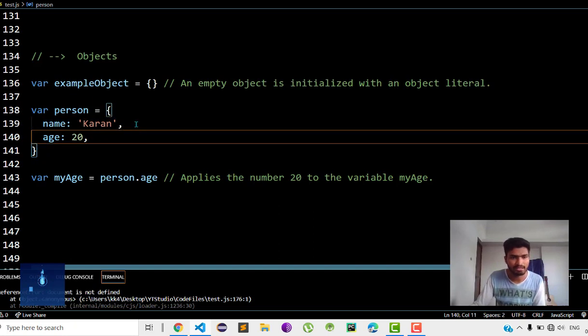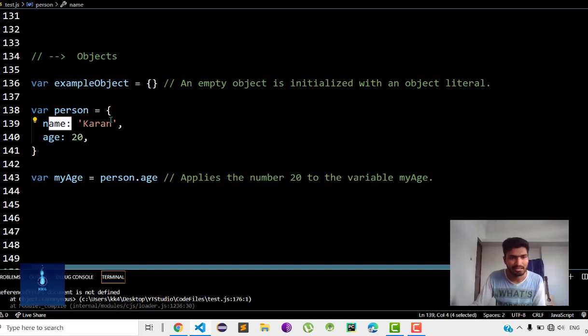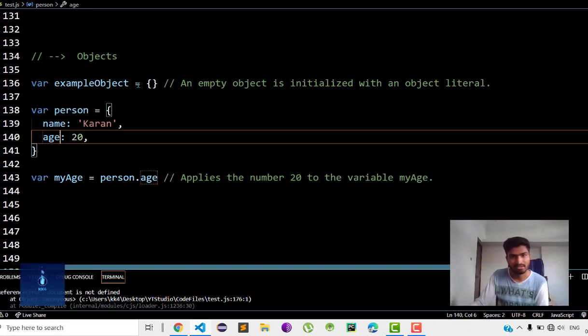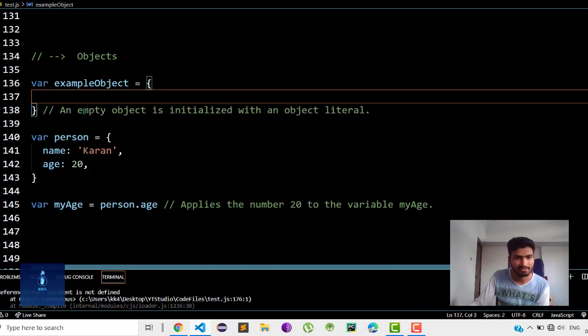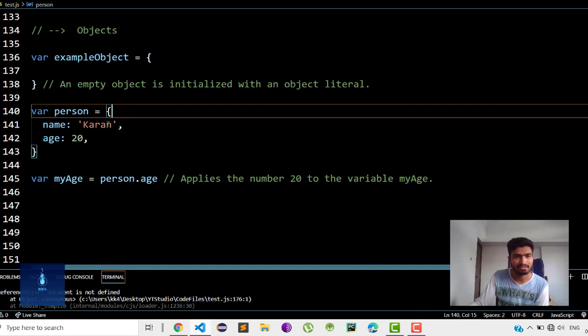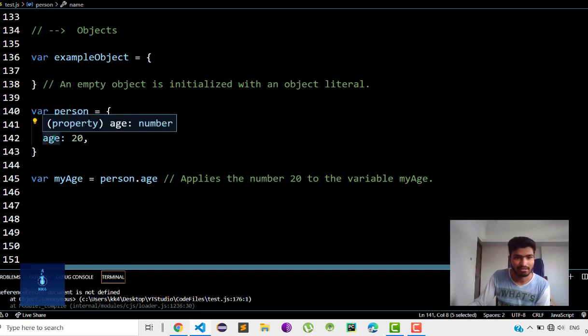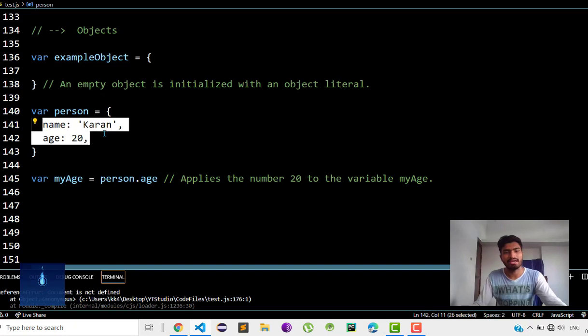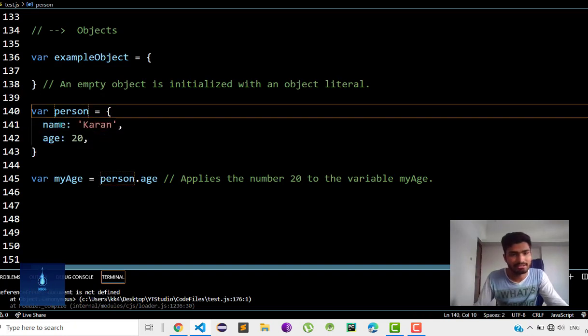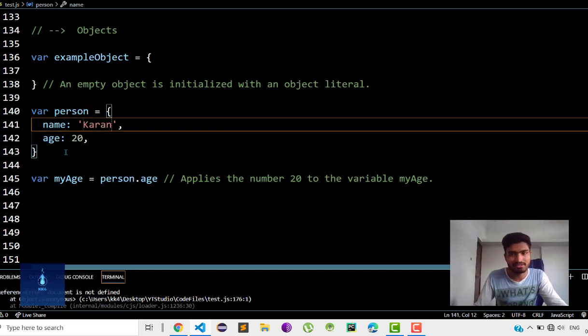Suppose we take here name, Karan, and this is an object literal. These object literals are separated by commas. Here we'll see variable example object. This is an empty object, initialized with an object literal, and the next example is variable person, and this is an object where one key is name and the value is Karan, and another key is age and the value is 20. So these are key value pairs, and this name Karan is an object literal. In the above example, person is the object, name is the key, Karan is the value.